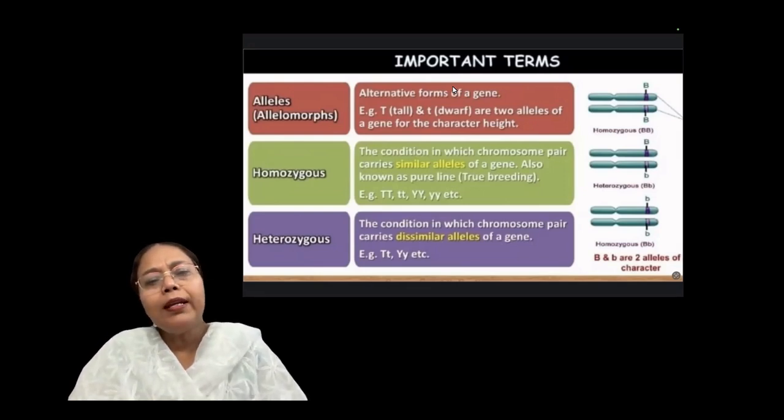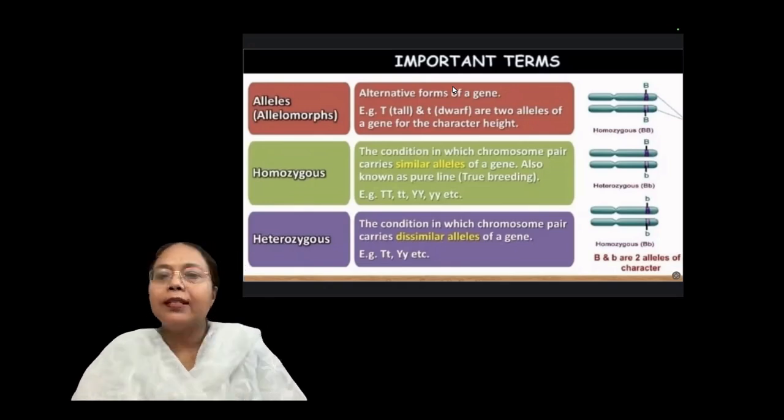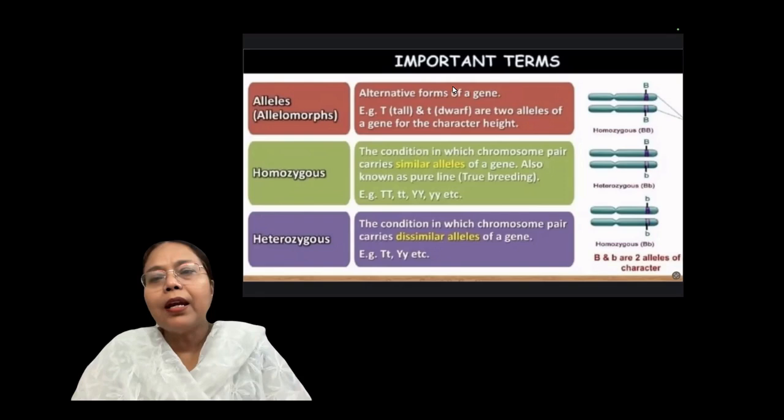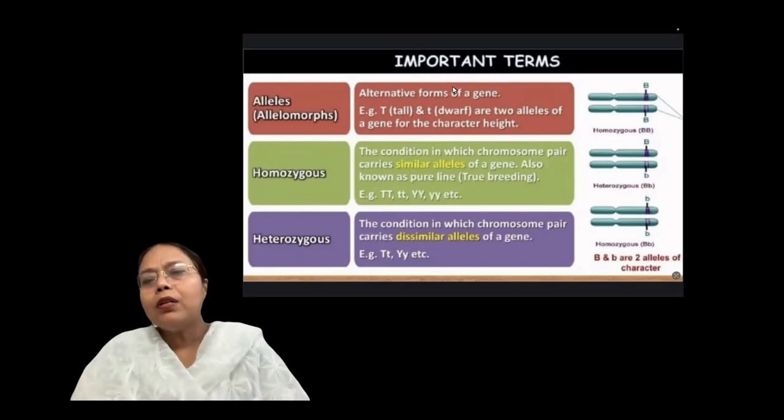So when the two alleles are similar in the true breeding, it means there is no mixing of the characters. Clear? So that is called the homozygous character.